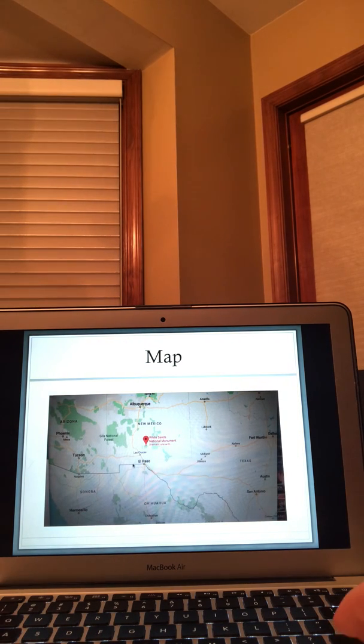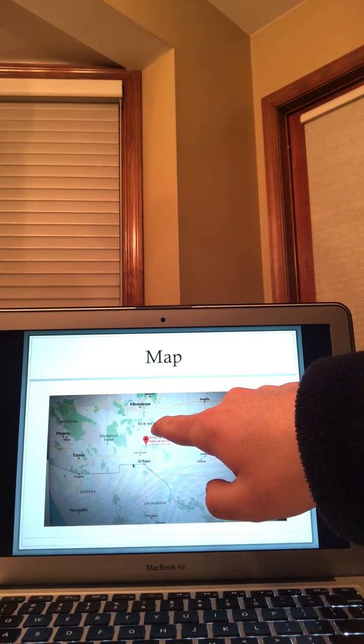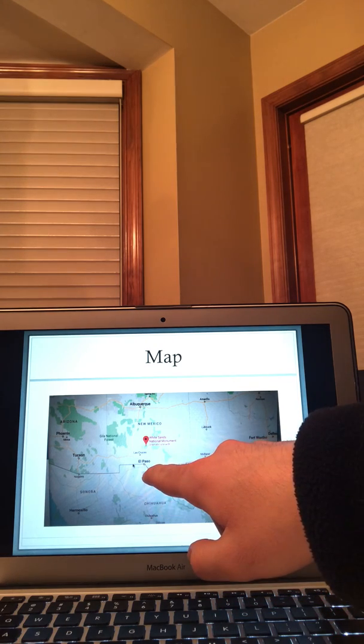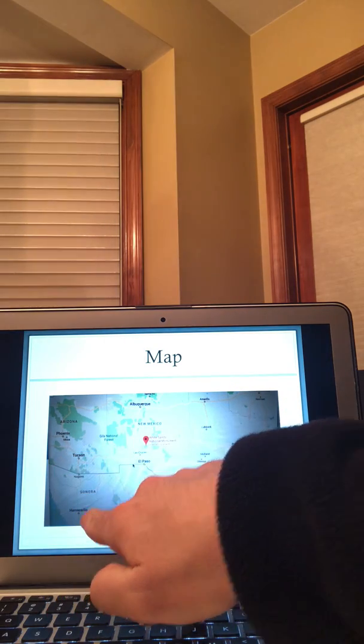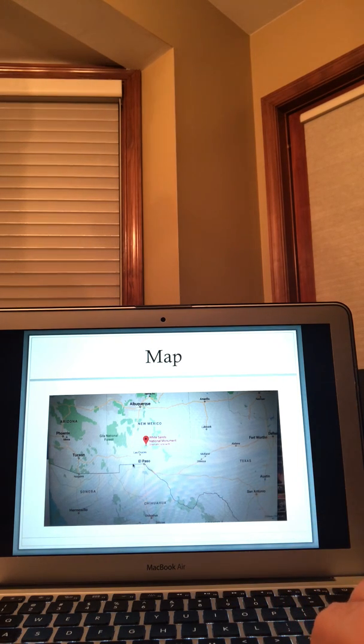Right, so here's a map of the White Sands National Monument. As you can see, it's located in New Mexico. Down south, you got El Paso. Over here to the west, you got Phoenix, Arizona. Then to the east down here, you got Texas. So it's a very dry area in these southern states.